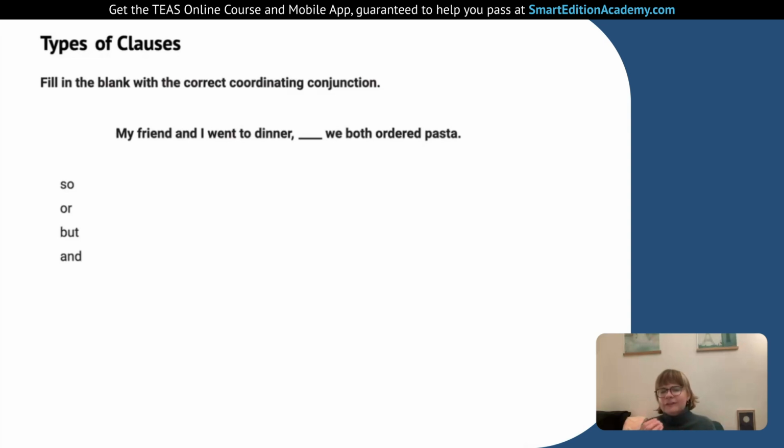So that's our third option inserted, but it doesn't work because but is a contrast conjunction. It's a contrast word. So we should see 2 different things put together with but. Like if I say, I like chocolate, but I don't like white chocolate. So I have one that's yes, one no. So I have 2 opposites, 2 contrasts brought together. That's not the case here. So let's go with our last one. My friend and I went to dinner and we both ordered pasta. So and is giving additional information about the dinner, and that makes sense. That brings together those clauses in a perfect way. So we'll go with the last option, and.